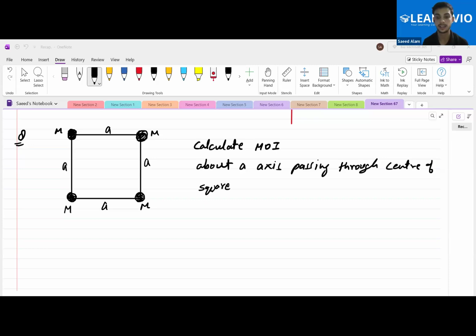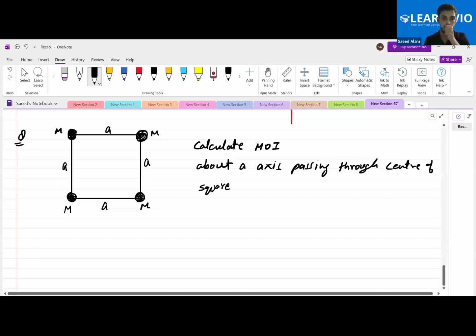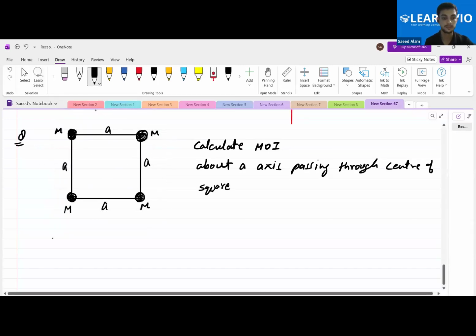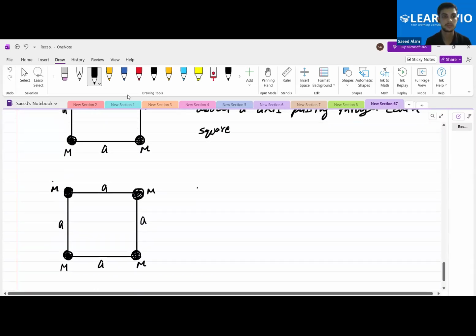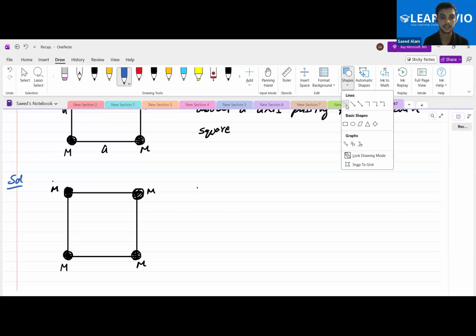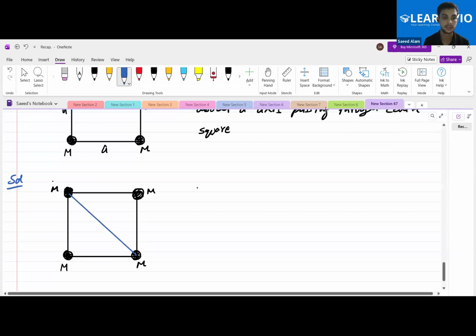Yes, did anybody, sorry, first of all, let me copy this figure. I'm just removing these A from here. Okay, so do we need this diagonal length here? Yes or no, anyone?